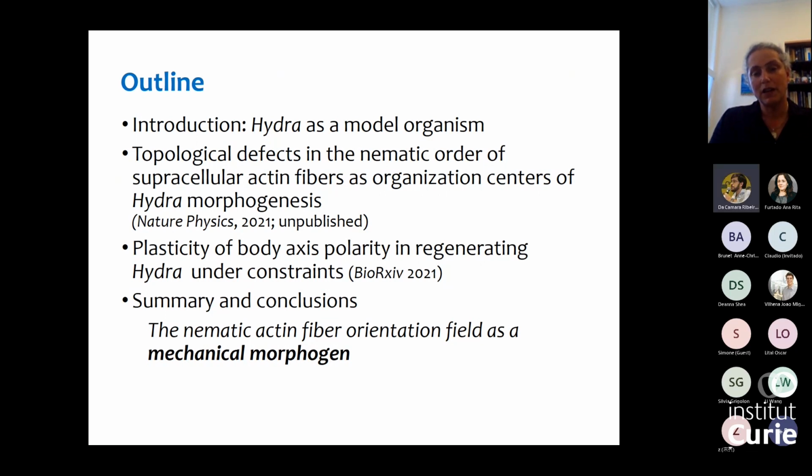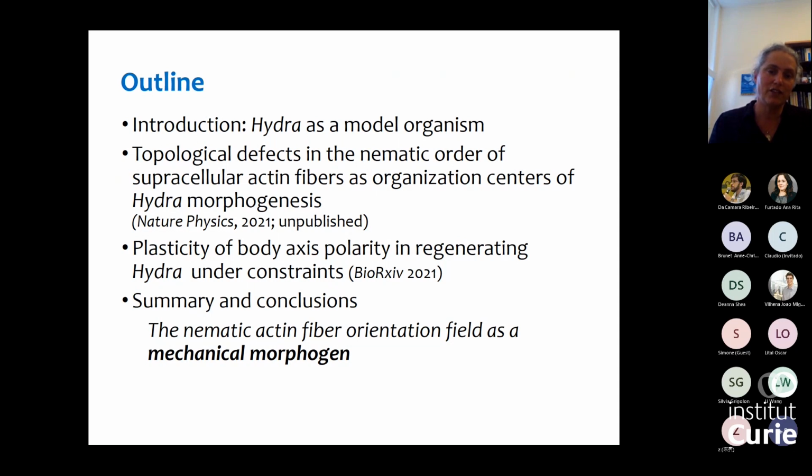In the second part of my talk, I'll focus on polarity in regenerating Hydra. I'll show you experiments where we've developed a way to introduce frustration. Typically, there is a very strong memory of polarity during regeneration. If you take a piece of tissue, it will remember its original polarity and regenerate accordingly.